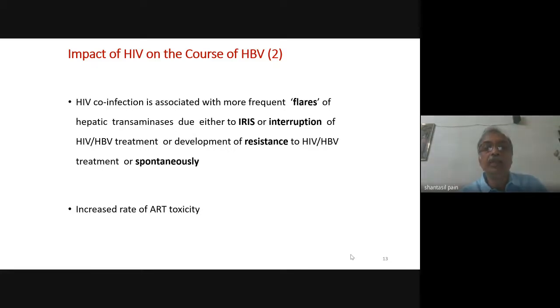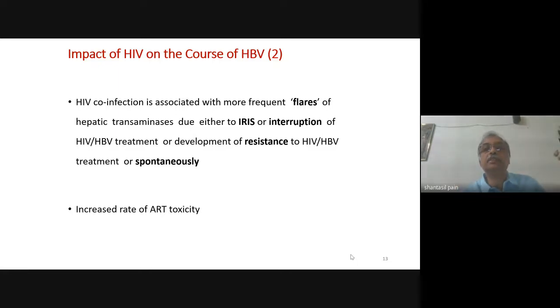Again, in a patient who is getting ART for some duration, the HIV virus can develop resistance to the antiretroviral regimen. As a result of this, the patient can again have a flare of hepatitis B virus infection. And as we have discussed, drug toxicity should always be kept in mind whenever a patient comes with features of acute hepatitis. And these patients are more susceptible to develop ART-induced toxicity.